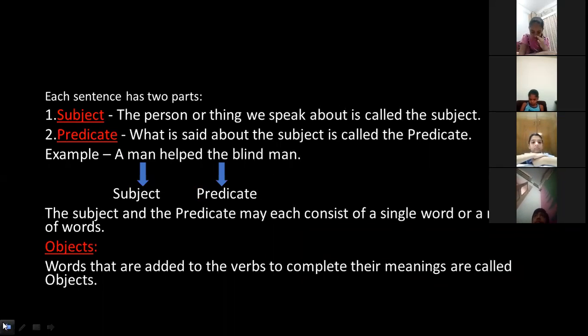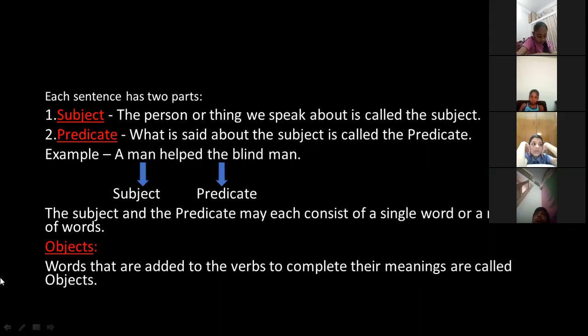Now, when we talk about a sentence, each sentence has two parts. This also we studied. So what are these two parts? The first part is the subject and the second part is the predicate. What is the subject? The person or thing we speak about is called the subject. Whatever we are speaking about in the sentence, the person or the thing, that is called the subject. And the subject, I told you, is either a noun or a pronoun. And what is the second part? The second part is the predicate. What is said about the subject is called the predicate.